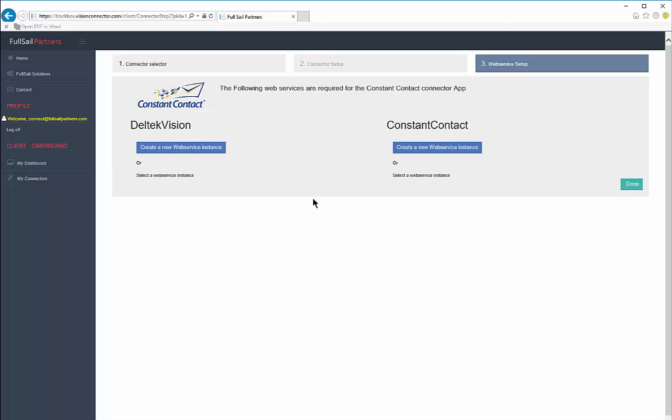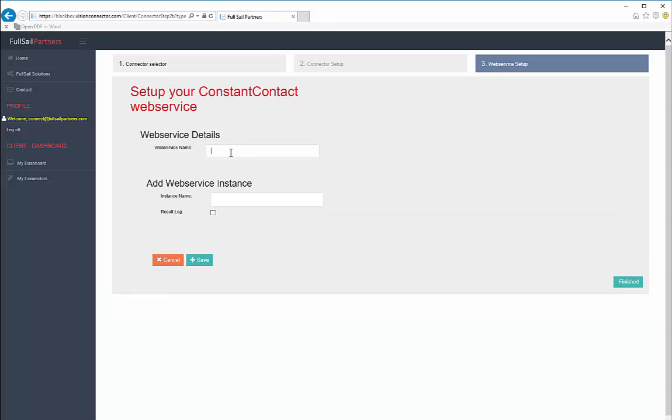When the new instance creates, you can see that BlackBox is telling us we need 2 endpoints that must be configured in order for this connector to operate. We'll start with Constant Contact. Give it a name. Give the instance a name. And indicate whether or not we want to see results.